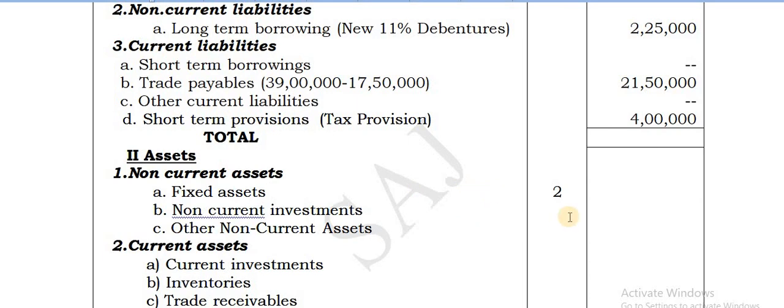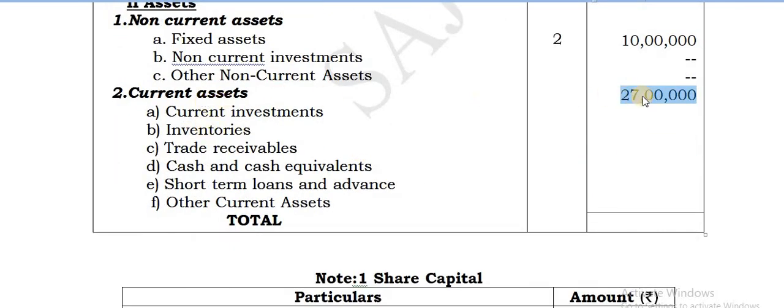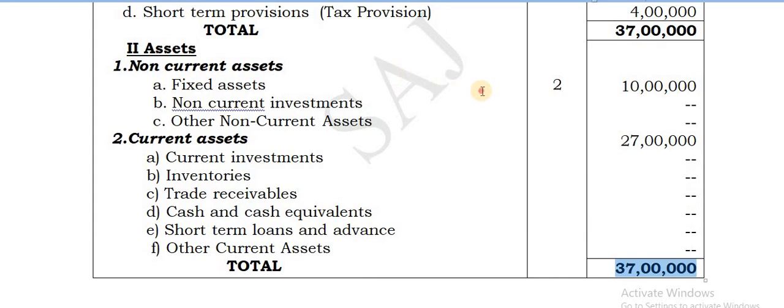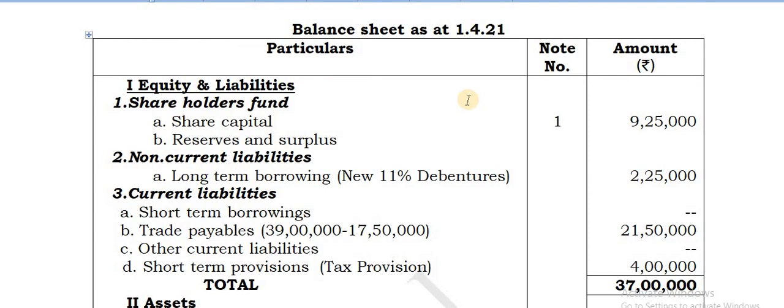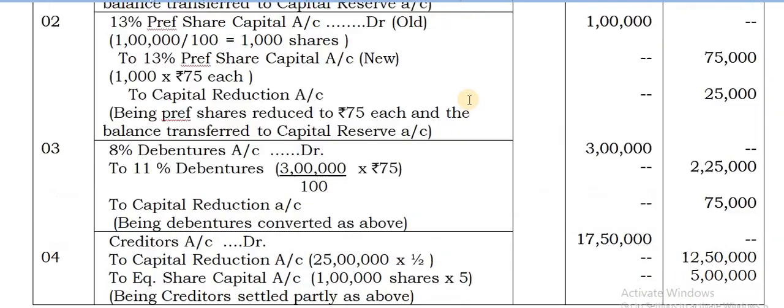Coming to the fixed assets as calculations, only 1/3 is being taken. That gives you 10 lakhs. Then current assets, very current assets get all direct. You can see I'm not taking against any of the assets here because given directly current assets, you take for current assets only 27 lakhs after reducing whatever the amount being forward. So say that totals is 37 lakhs. Okay, then pause it down, write down. Then note the entries.